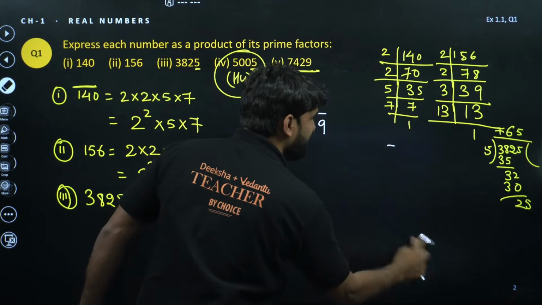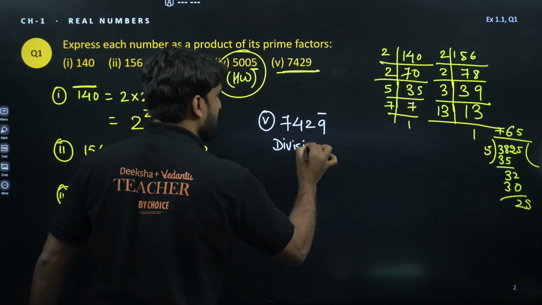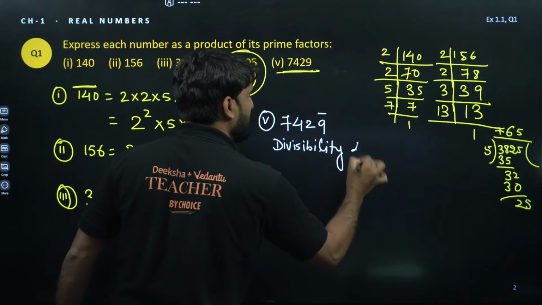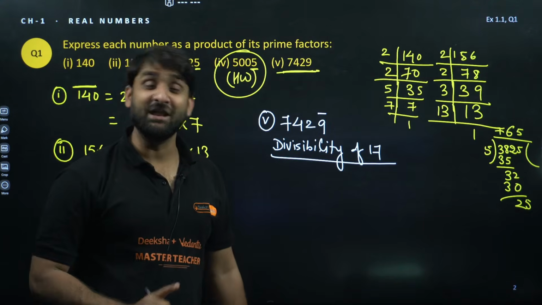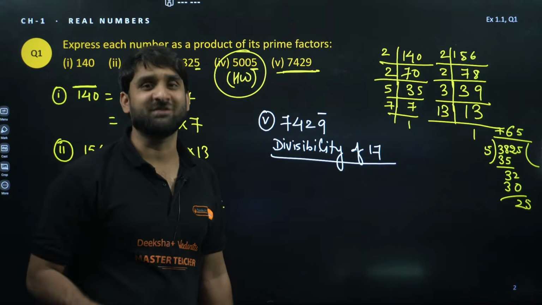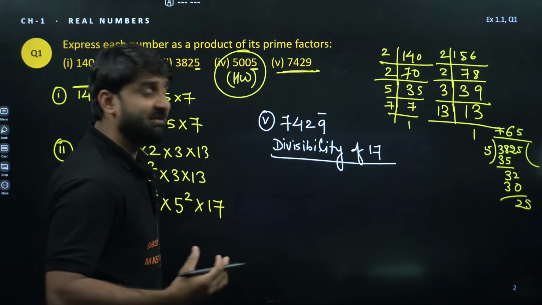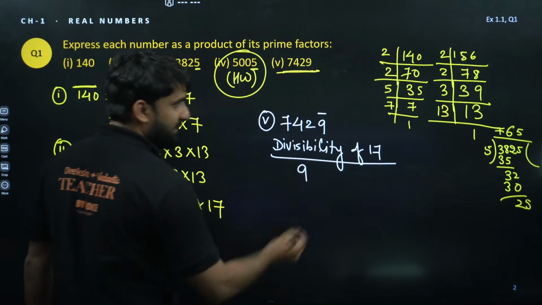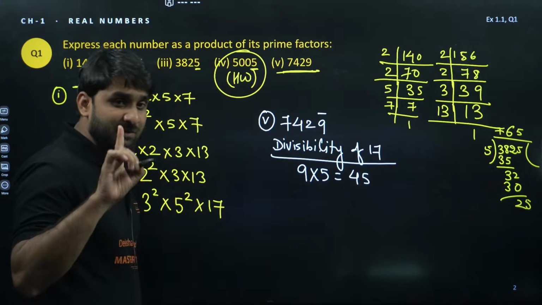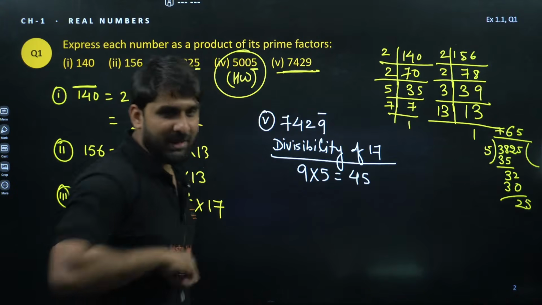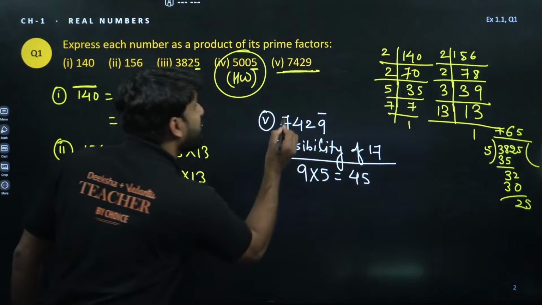How to check divisibility of 17? You have never seen this before anywhere. This is my challenge. My dear champion, I'm going to give you a very short trick. To check the divisibility of 17, always select the last digit and multiply it with 5. What are you getting? 45. Now subtract the 45 from the remaining number.